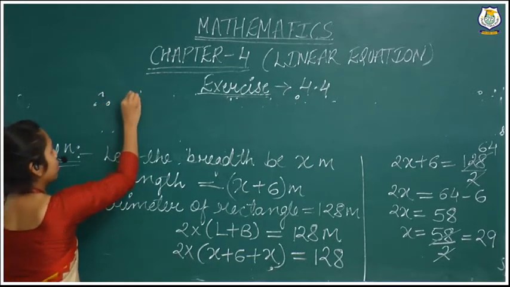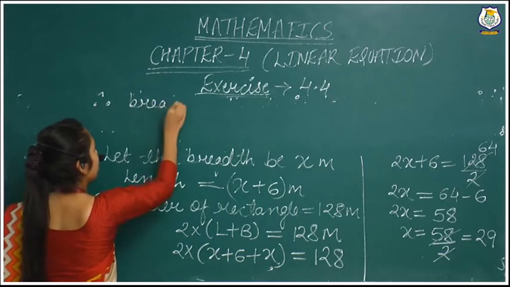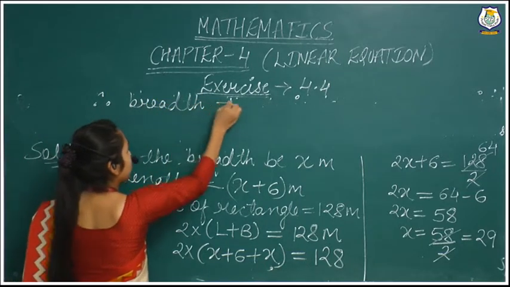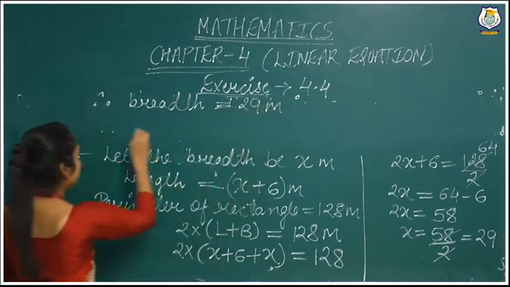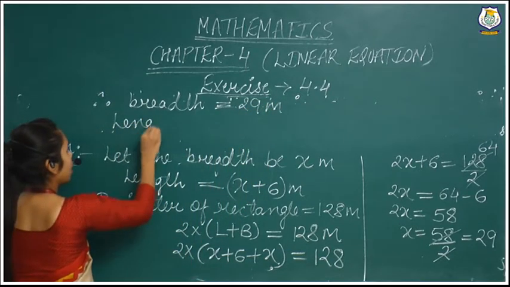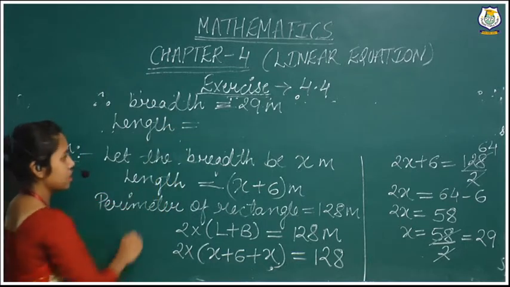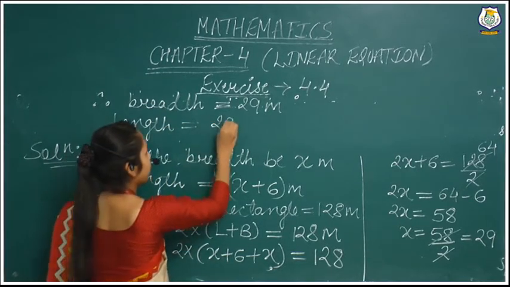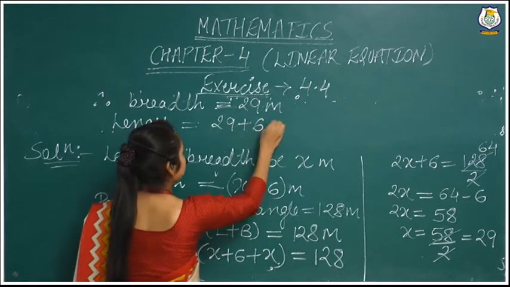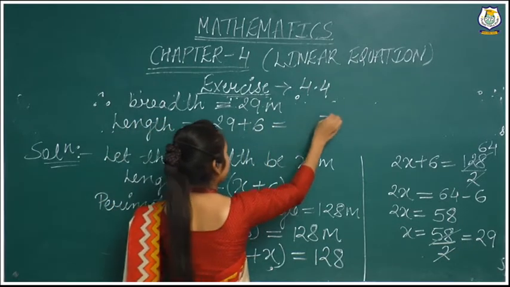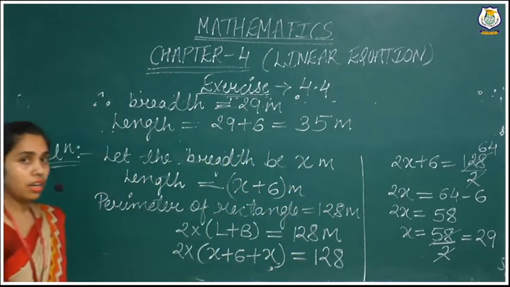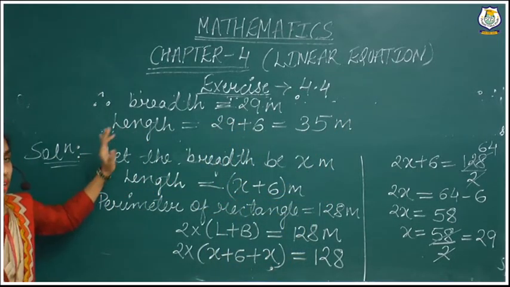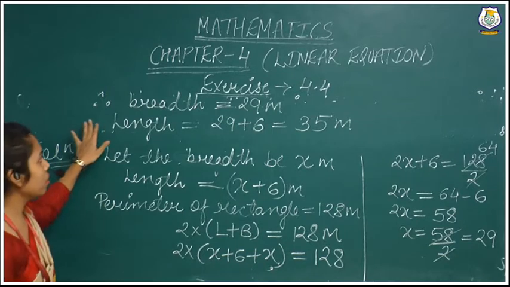Therefore, width equals 29 meter, and length equals 29 plus 6, that is 35 meter. Here we have found our length and width according to the question.